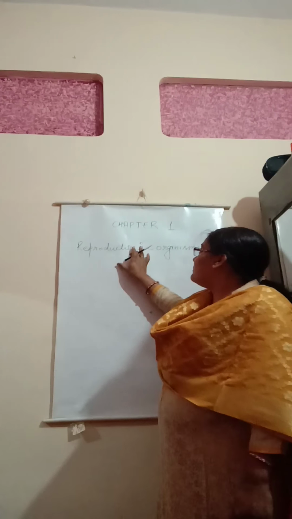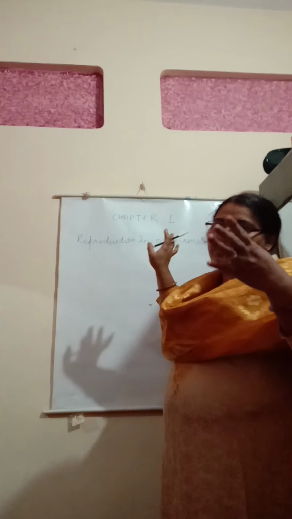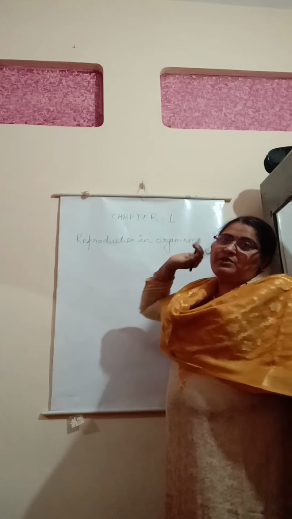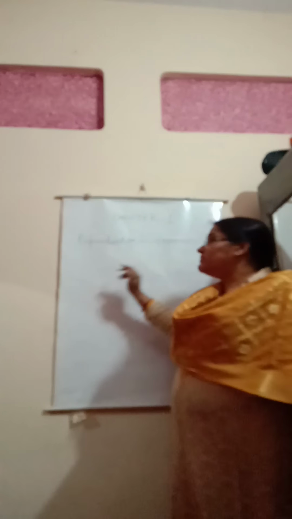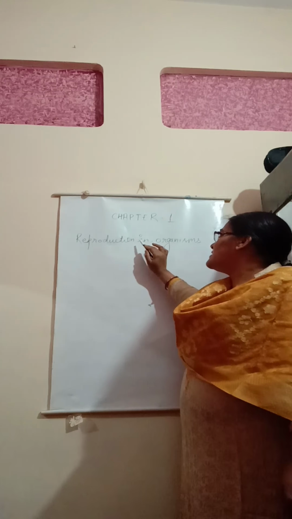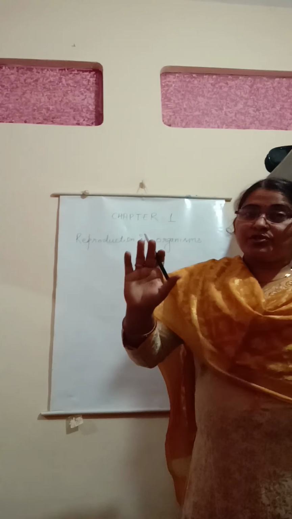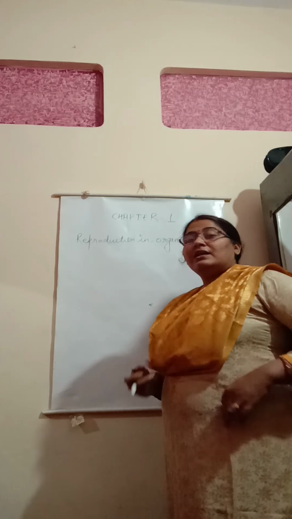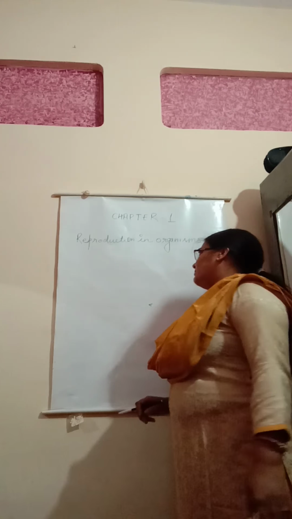Here we are presenting reproduction in the organisms. Besides this, there are 4 chapters: reproduction in organisms, reproduction in the flowering plants, reproduction in the human beings, and reproductive health. In the very first lecture, we will deal with reproduction in organisms. In this chapter, we will deal with the various aspects of the process of reproduction. This is the primary process of reproduction, in which we include all the terms and terminologies that are used in the later chapters.